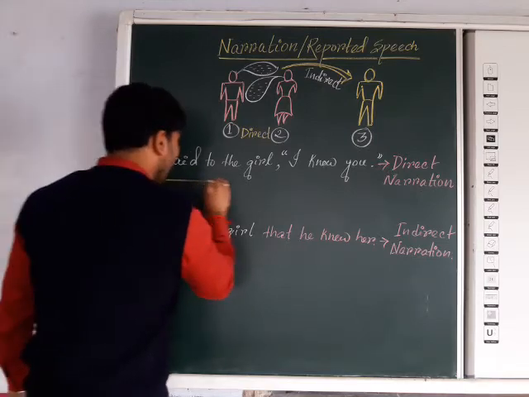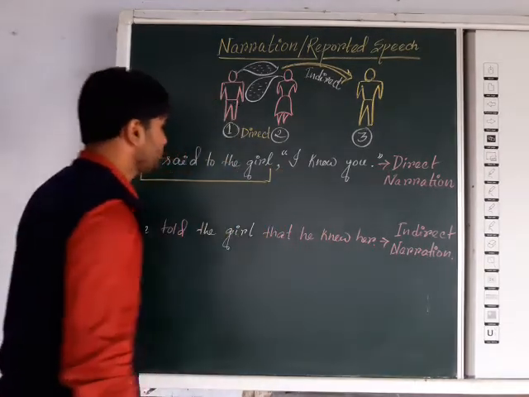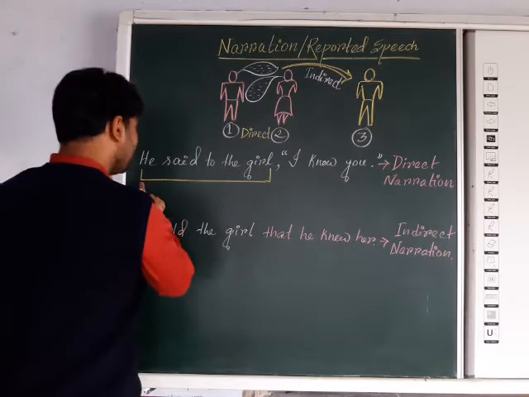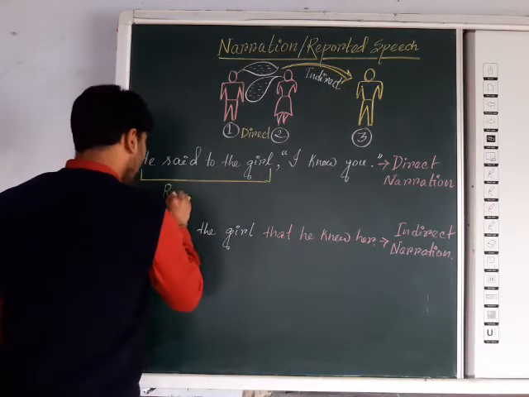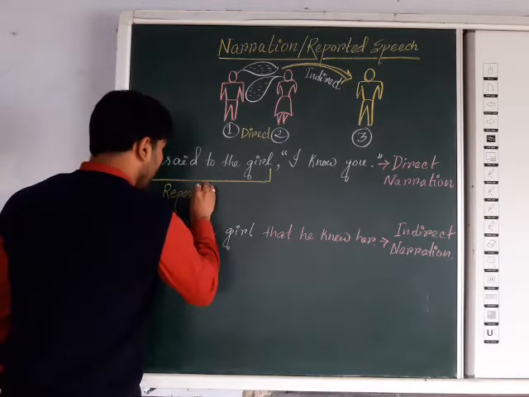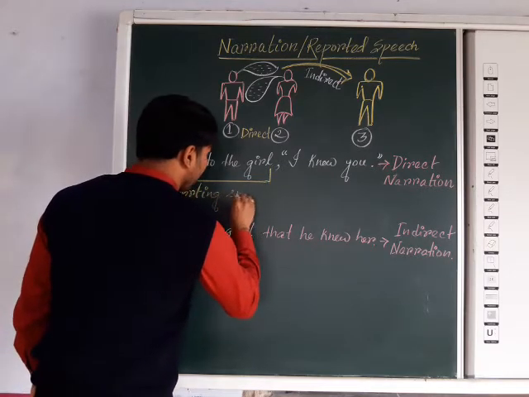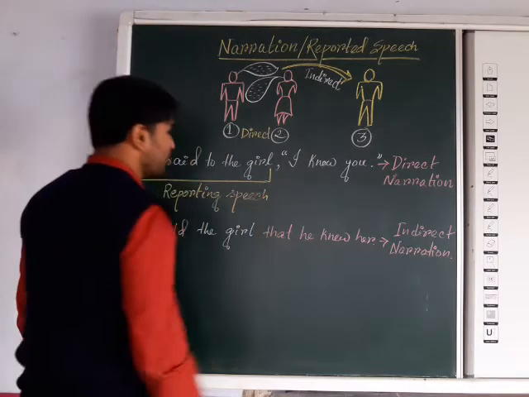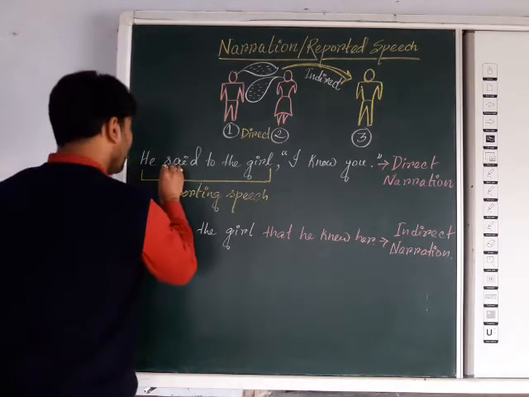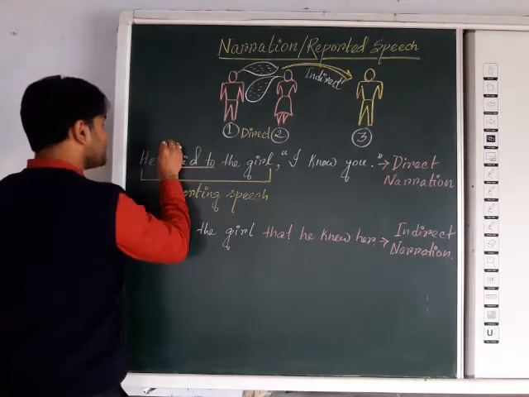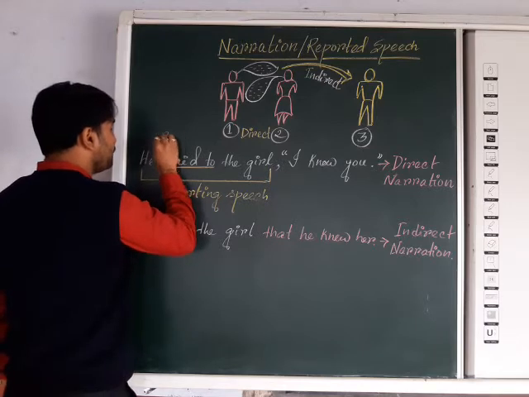Now we should know some things. This part is called the reporting speech. More clearly, "said to" is actually the reporting verb.